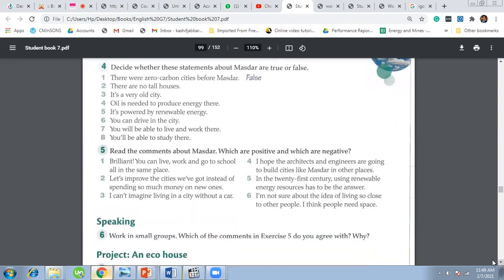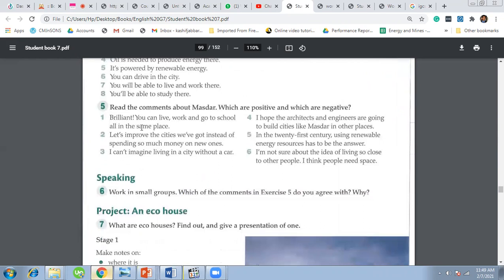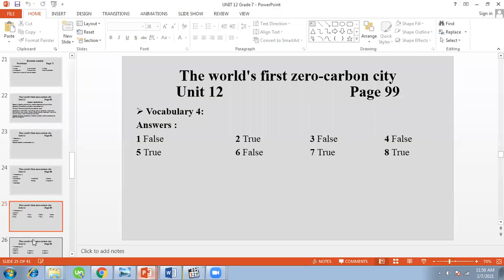Okay, and let's see question number 5 here. Read the comments about Masdar, which are positive and which are negative. Brilliant. You can live, work, and go to school all in the same place. Yes, it's a positive comment. And let's improve the cities we have got instead of spending so much money on new ones. It is a negative comment.